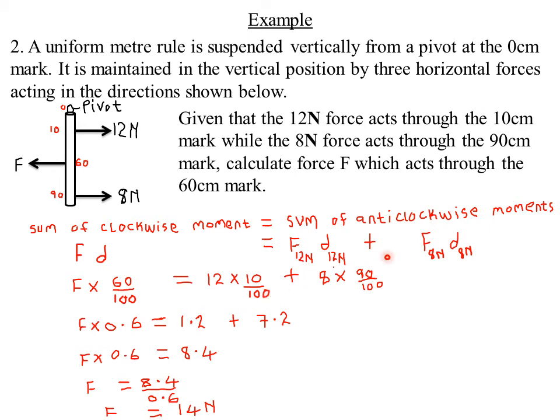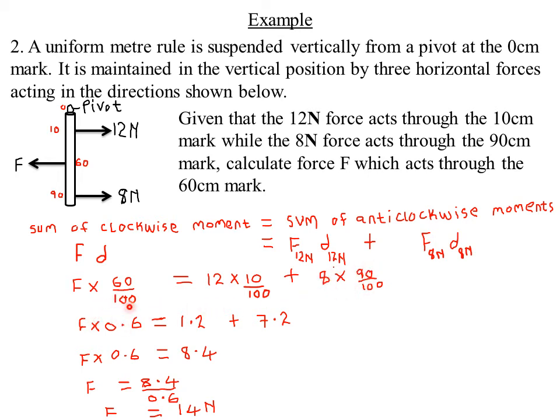Then I add another 8 Newton force because it is also acting in the anti-clockwise direction. It is acting from the 90 centimeter mark. So its perpendicular distance from the pivot will be 90 minus 0, because the pivot is at the 0 centimeter mark, which comes to 90. So its moment will be the force, that is 8 Newton, times the perpendicular distance from the pivot, which is 90. So I have 8 times 90. Then to convert the 90 into meters, I simply divide by 100 because 100 centimeters is equal to 1 meter. So I have 8 times 90 divided by 100.